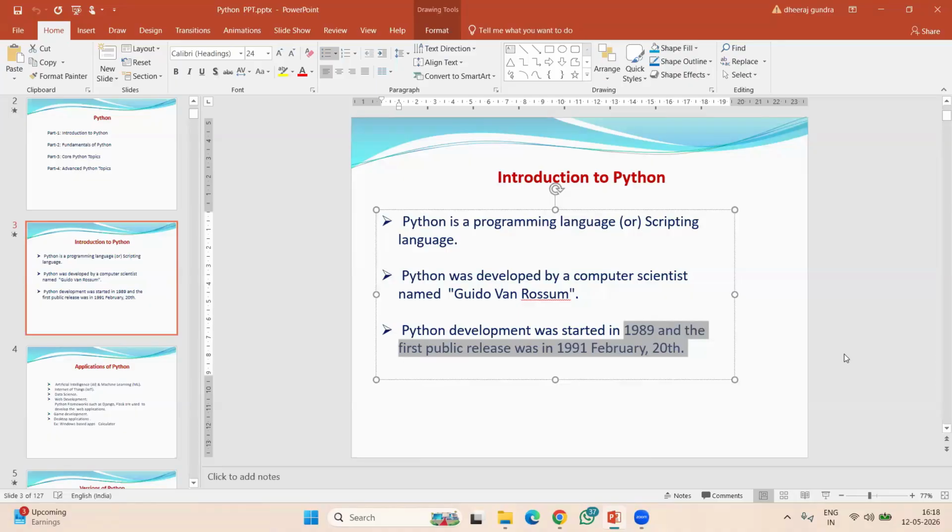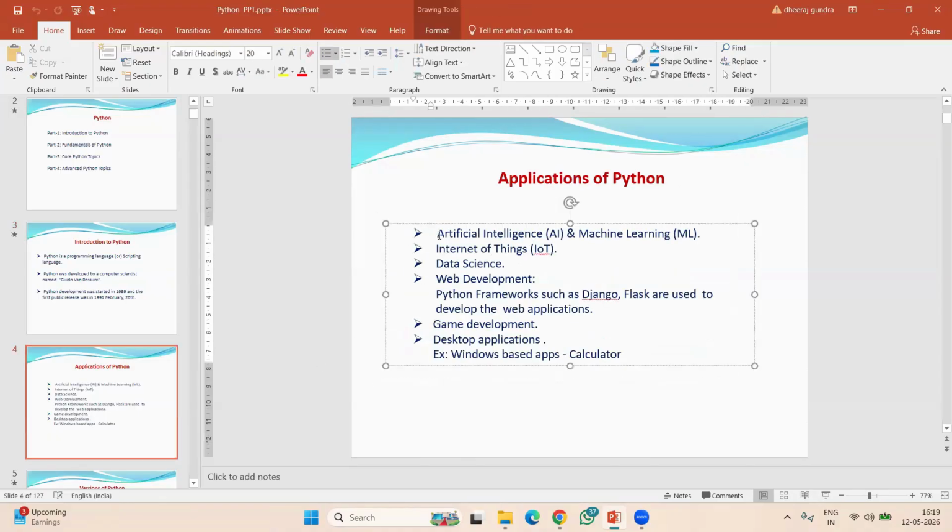Python was there already, but we were not commonly using it. Whenever we started developing and using AI, ML, IoT, and data science, Python became very, very popular.